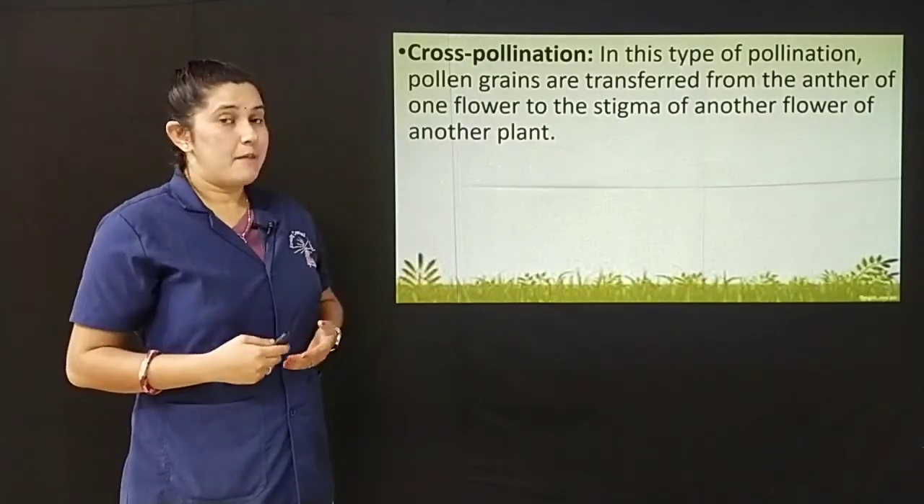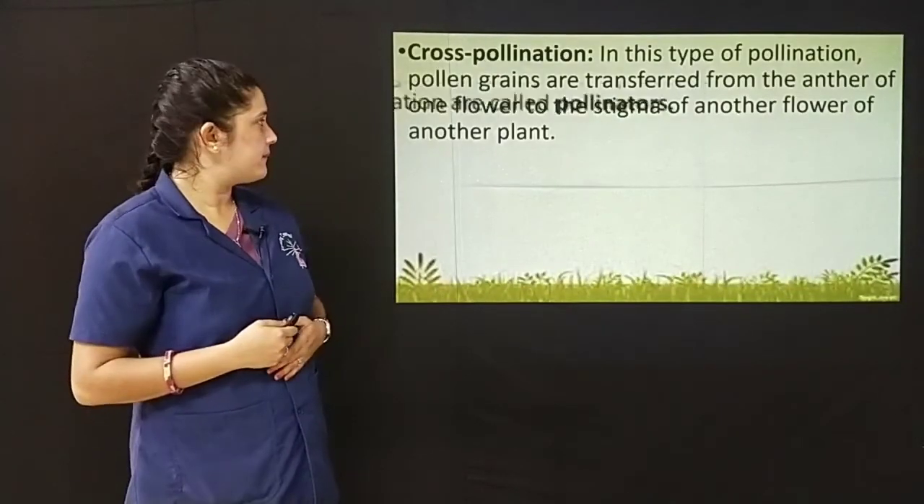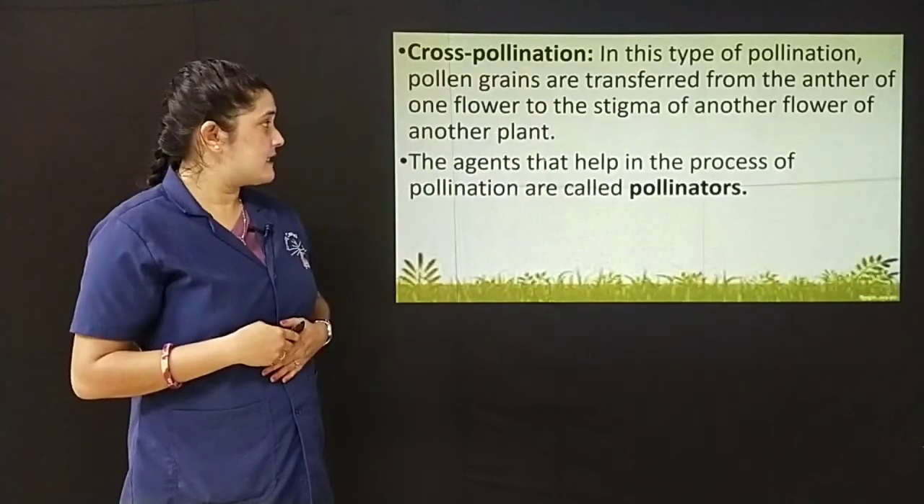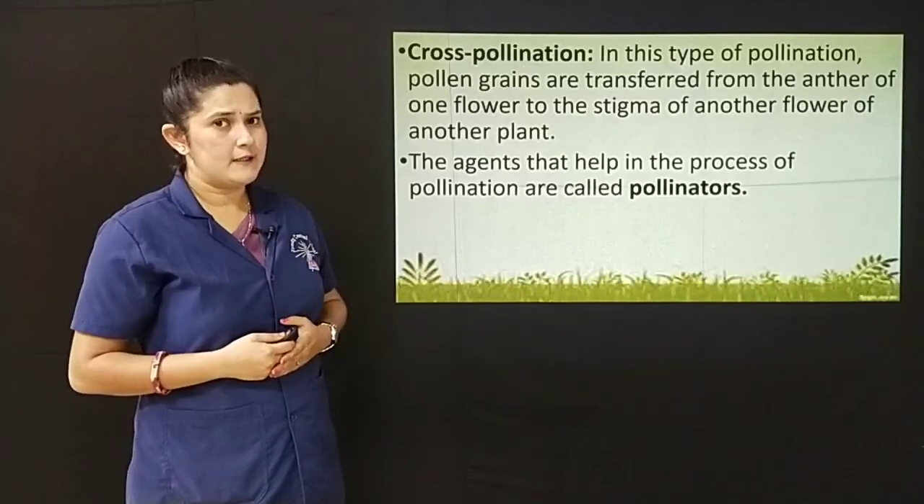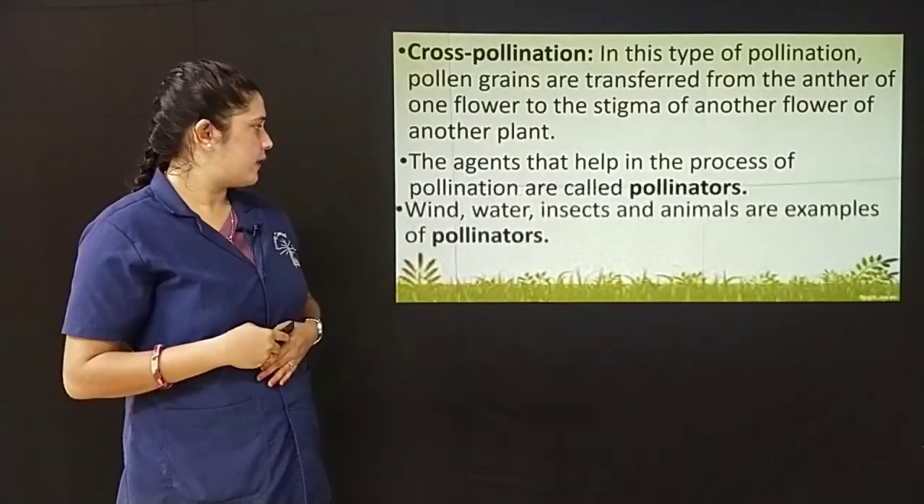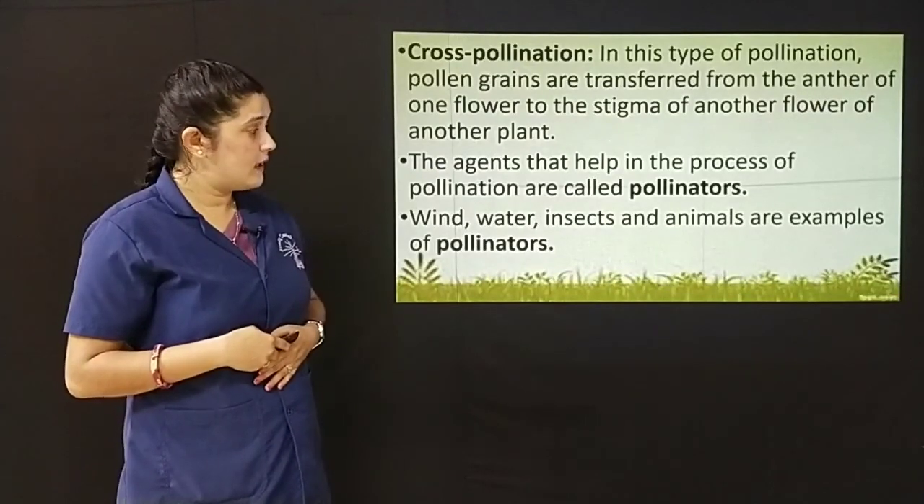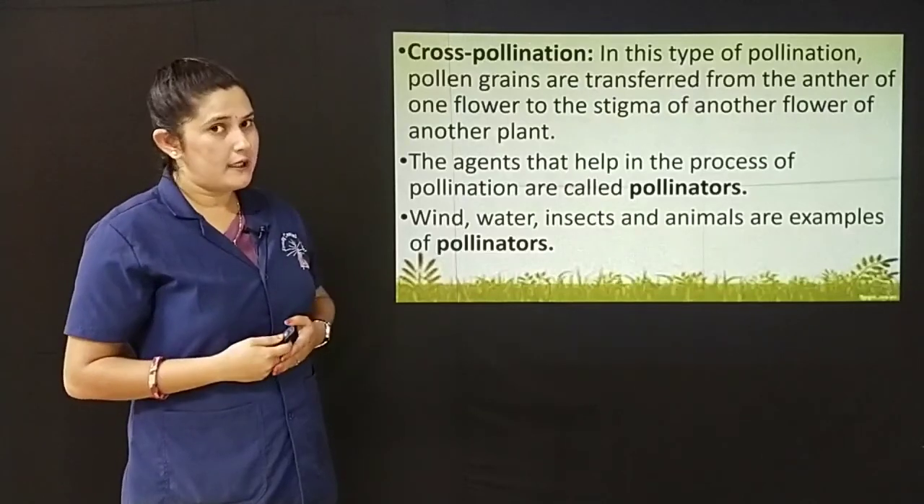You also learnt about pollinators. What do you mean by pollinators? The agents that help in the process of pollination are called pollinators. Which are the pollinators? Wind, water, insects and animals are examples of pollinators.